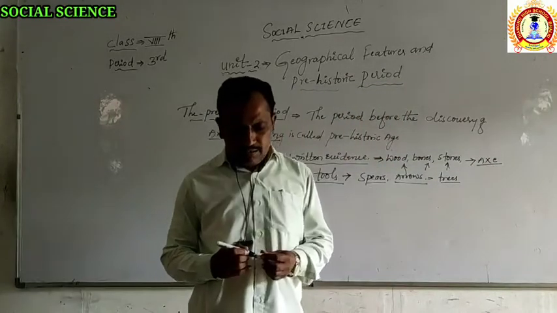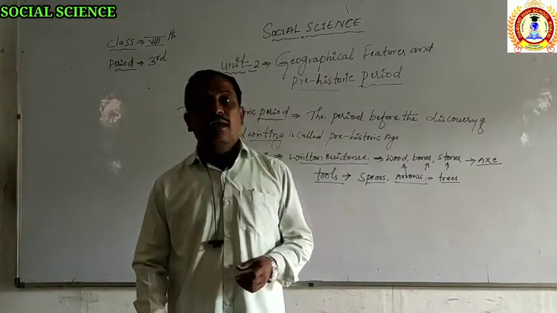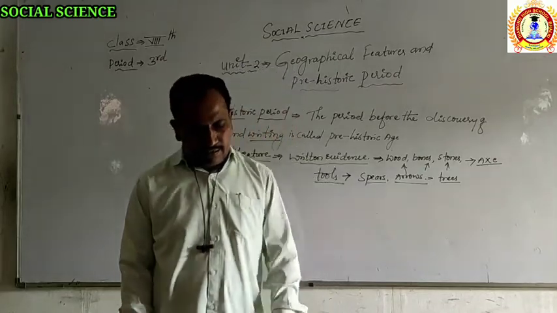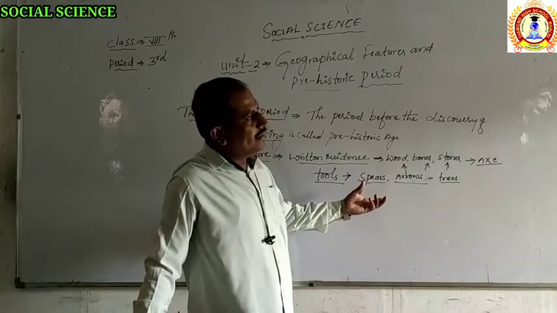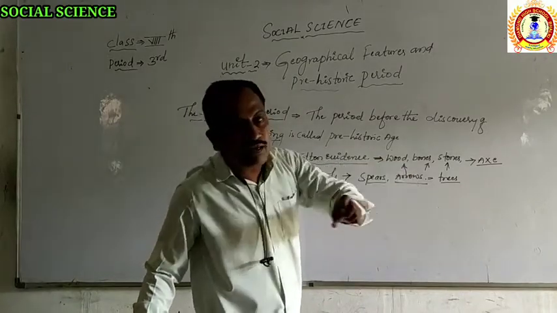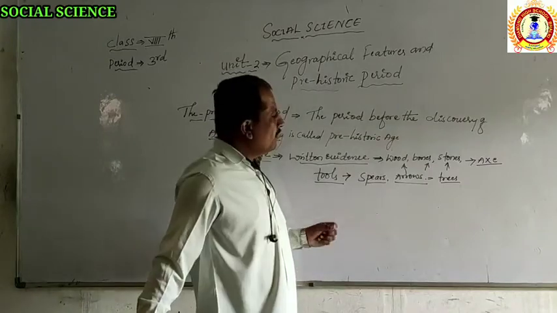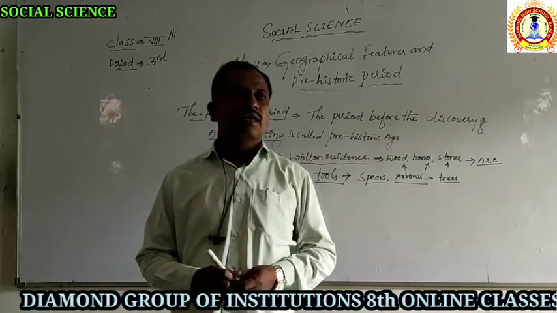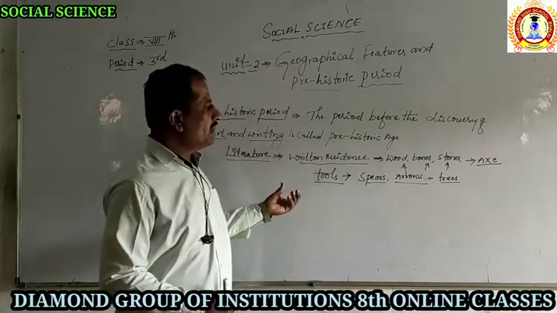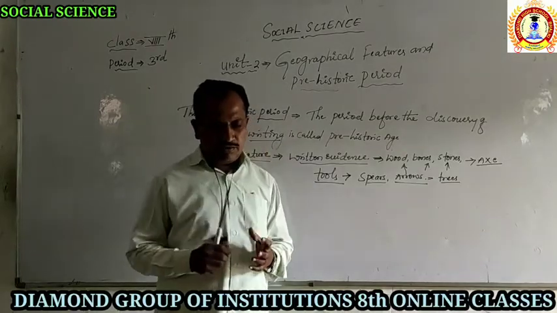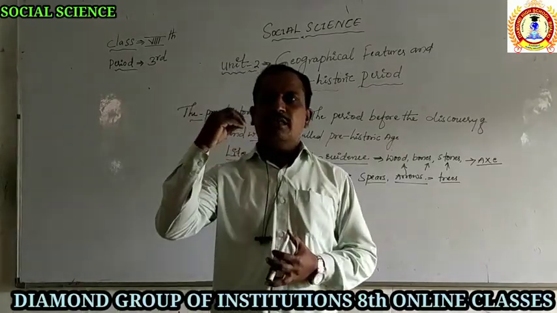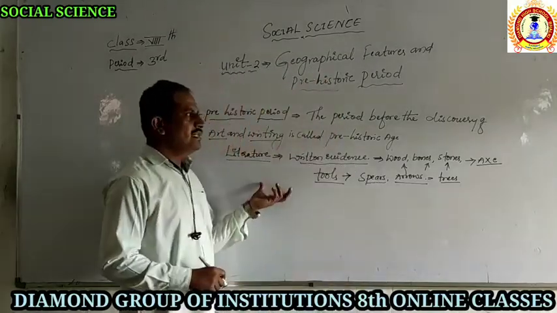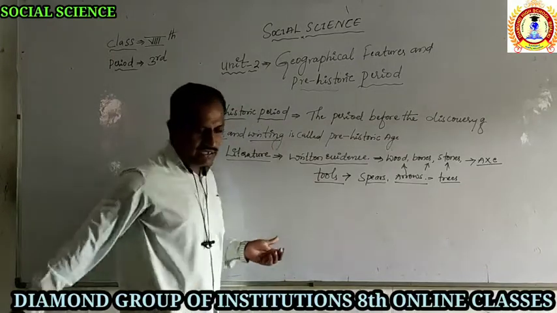Axes were made with stones, and using these axes they chopped down trees and used the wood for making houses. For living and settlement they built huts with the help of wood. This type of system was followed in this period, and these evidences were found by archaeologists who searched for evidence to write the history of the prehistoric period.